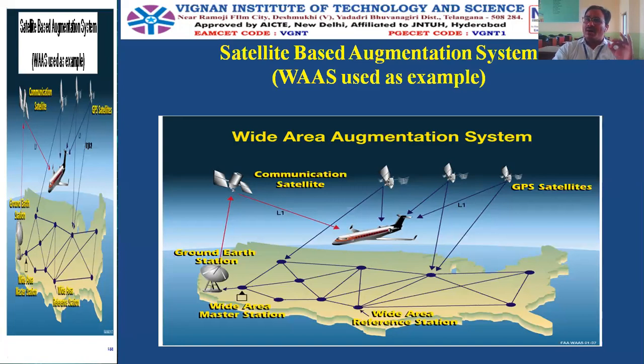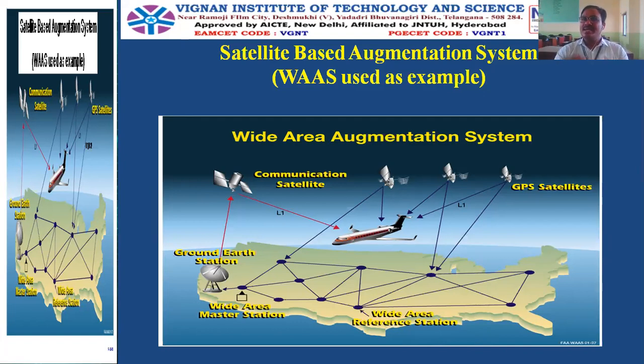Now, the accuracy of this calculation is checked with the help of a reference station. And this reference station is called the wide area reference station. Why? Because the references are placed over a wide geographic area on the earth surface. So by calculating from the reference station as well as from the master station and comparing the two, we will get a better result.